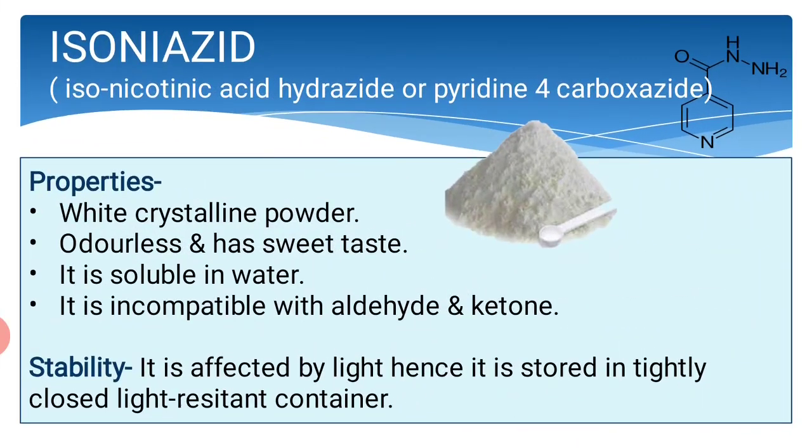So our first drug is isoniazid. Here is the structure in the right side. Chemical name is isonicotinic acid hydrazide, or also pyridine 4 carboxhydrazide. The properties of isoniazid are, it is a white crystalline powder, odorless, and has a sweet taste. The solubility is, it is soluble in water and it is compatible with aldehyde and ketone. Stability of isoniazid is, it is affected by light and hence it should be stored in a tightly closed light resistant container.